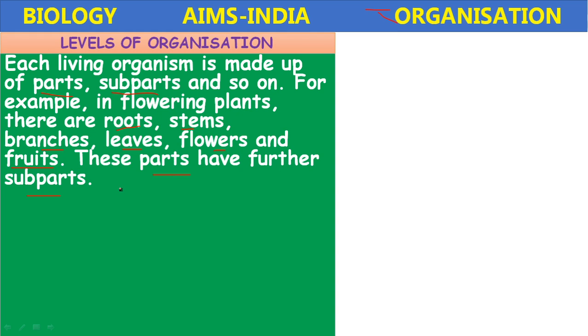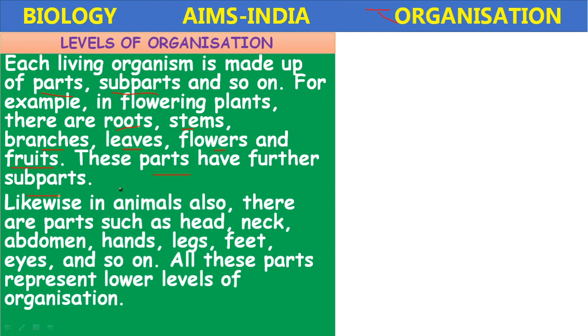A branch also has nodes, internodes. So the total body of the plant is divided into two main systems, that is the root system and the shoot system. How the root system and shoot system are formed, we will come across in further study.